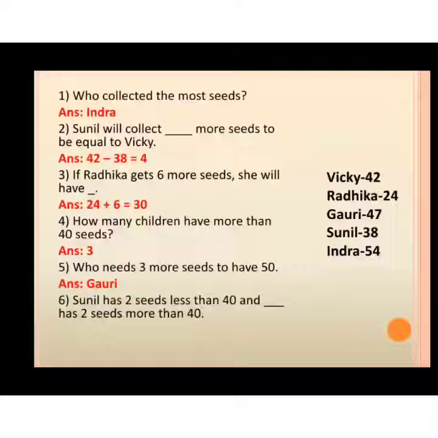And the last question. Sunil has 2 seeds less than 40. Then who has 2 seeds more than 40? You know, 2 seeds more than 40 means 42 seeds. And who has 42 seeds? Yes, Vicky.